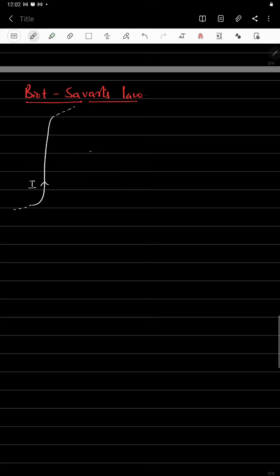At any arbitrary point we will find the magnetic field. But we cannot find the complete magnetic field directly here.